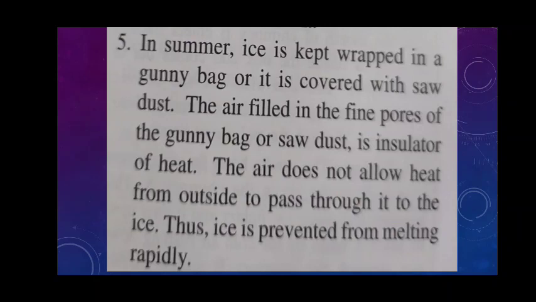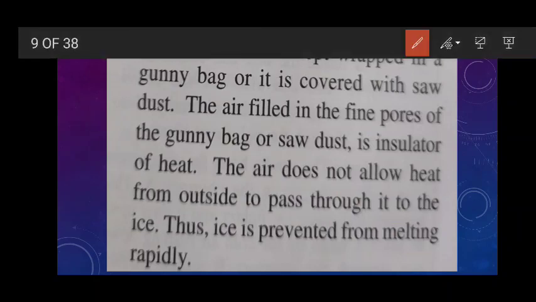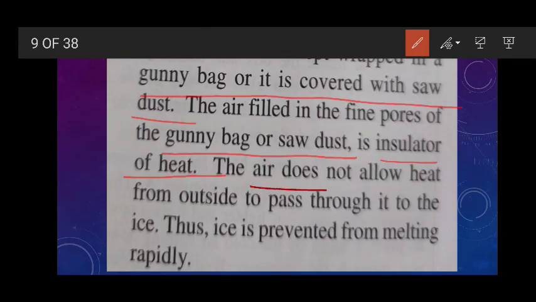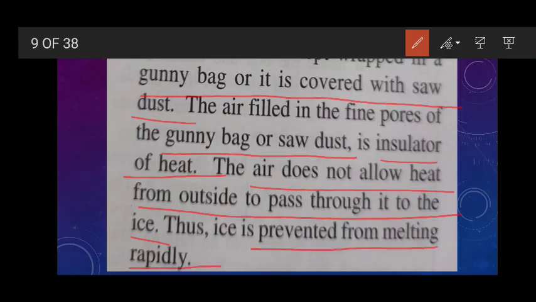Okay, now the next is in summer. You must have noticed that in summer ice is kept wrapped in a gunny bag, or it is covered with sawdust. Why? The air filled in the fine pores of the gunny bag and sawdust is an insulator of heat. I have discussed that flowing air is a good conductor, but trapped air is a bad conductor of heat. So the air does not allow heat from outside to pass to the ice, and so the ice is prevented from melting rapidly. Clear?